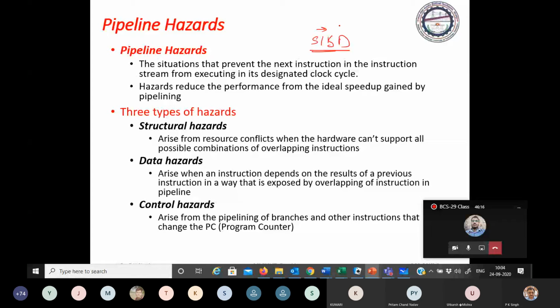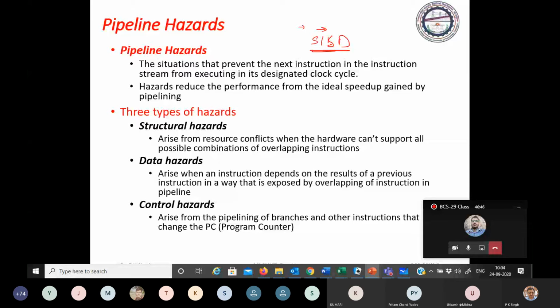For the execution of the instruction, first you have to fetch the instruction from the memory. If the instruction is not available, that may create a problem. Data may not be available, that may also create a problem and hamper the efficiency of the program execution. So this is pipeline hazards.